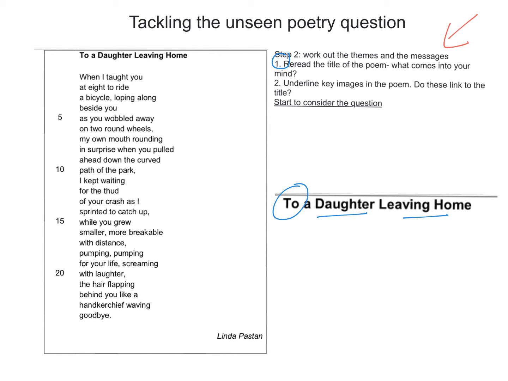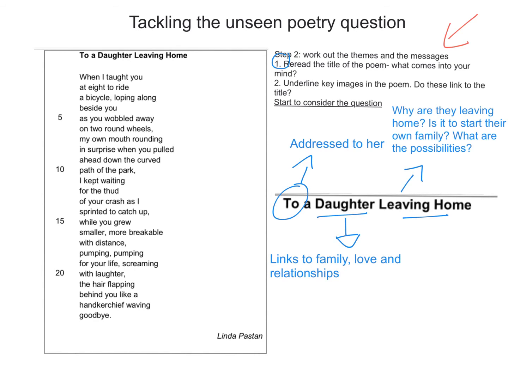Now I would think that the fact that it says that it's to a daughter means that it is addressing the daughter. The fact that they're not using their name means that they're thinking more about the links of family than they are about the individual person. And the most important point is that this daughter is leaving home. Now it's not quite clear why this person is leaving home, but that is an important factor.